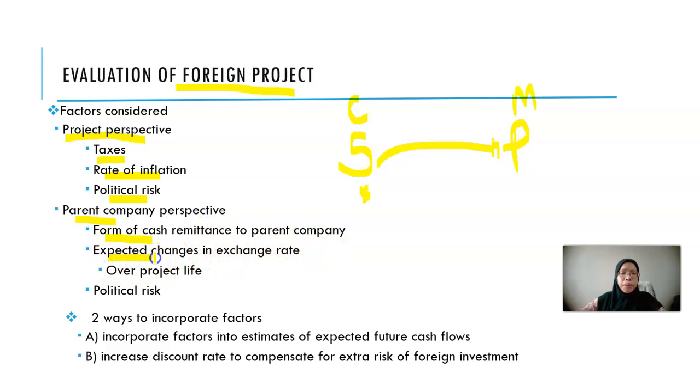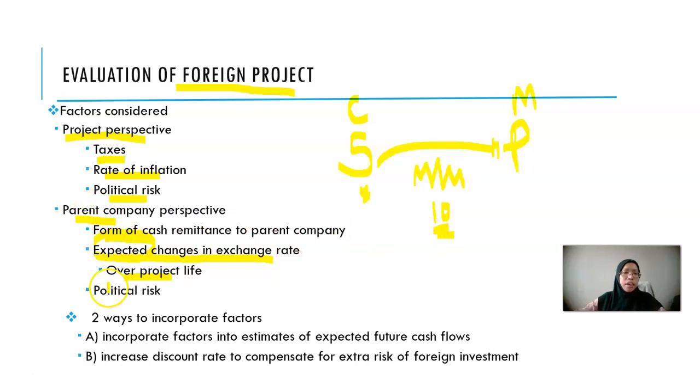Number two is expected changes in exchange rate. Of course, because you are dealing with a foreign country, the exchange rate will change. So we will look at the expected changes over the project life, which is very important. For example, you are talking about a 10-year project, so you have to project the changes in exchange rate for the 10 years.